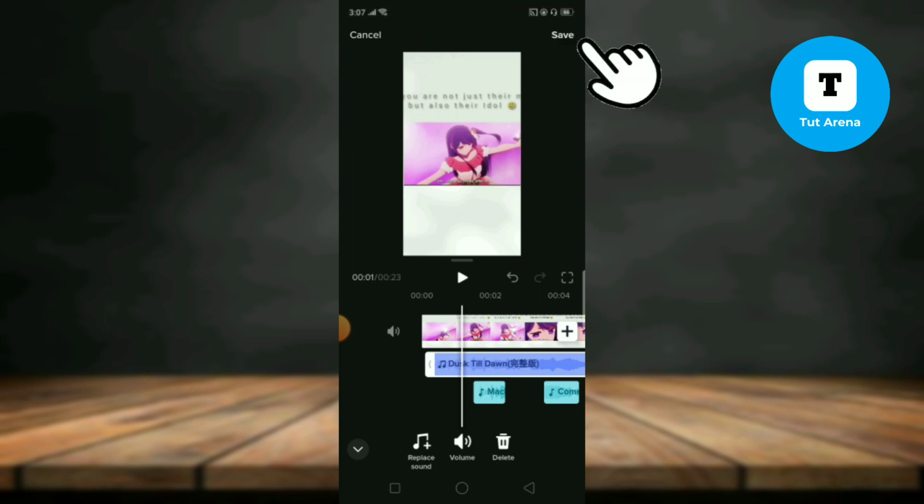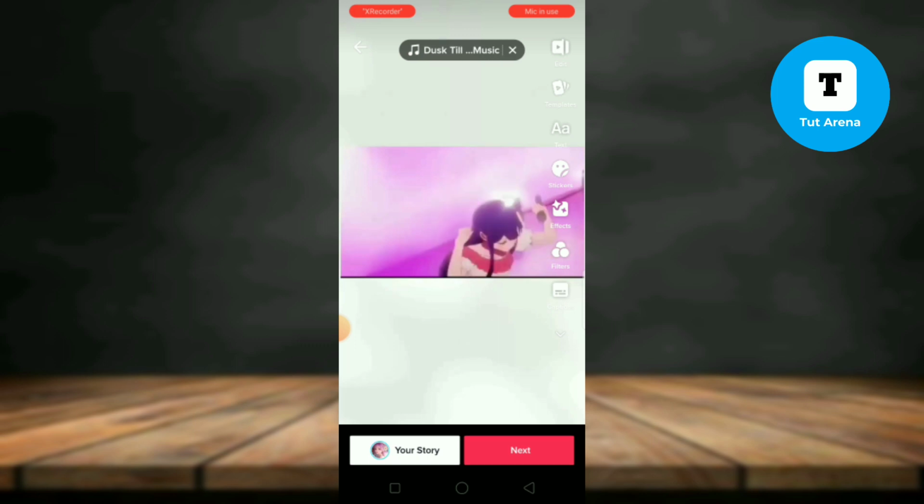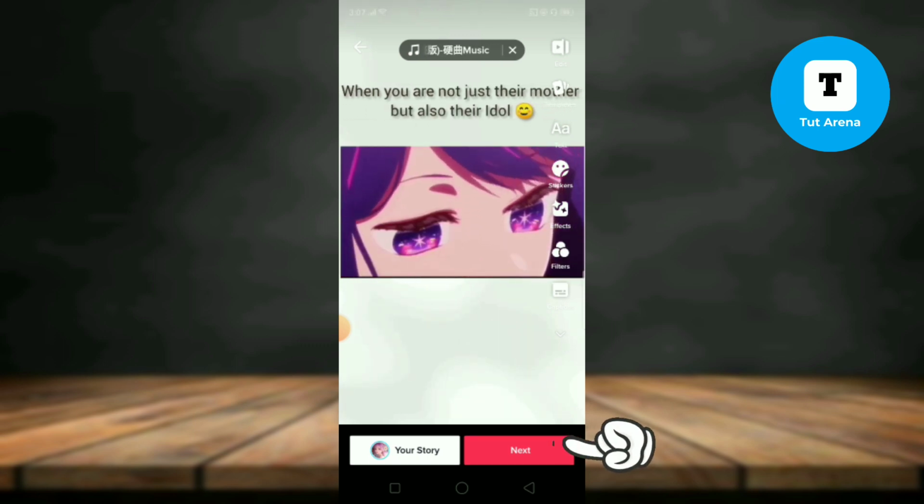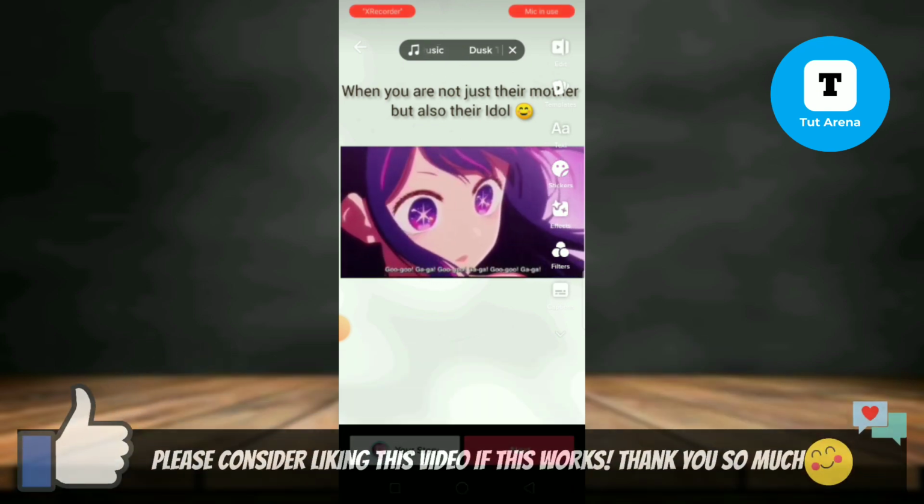After that, just tap on save and it will be saved, and then you guys can post it by tapping on next. See how easy it is?